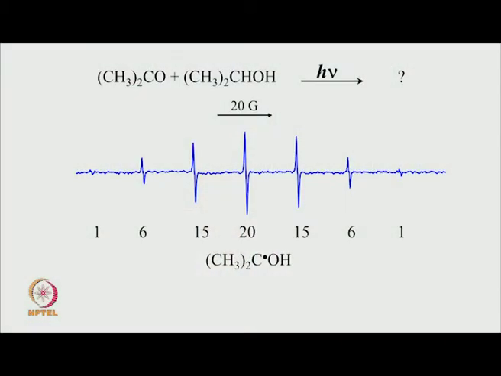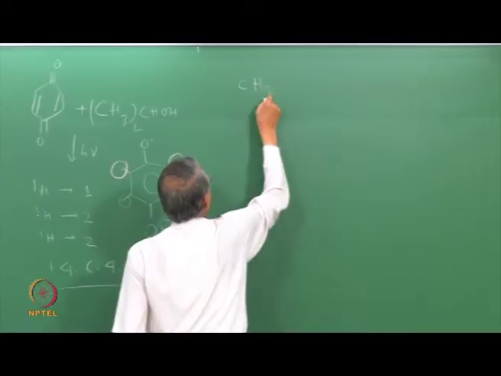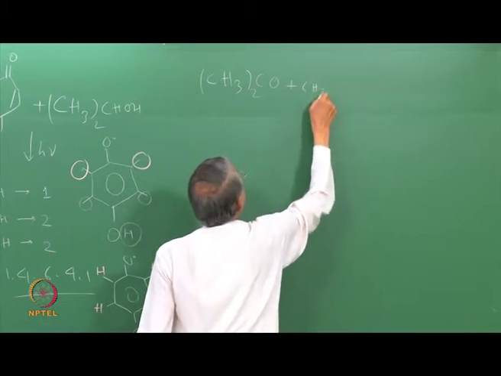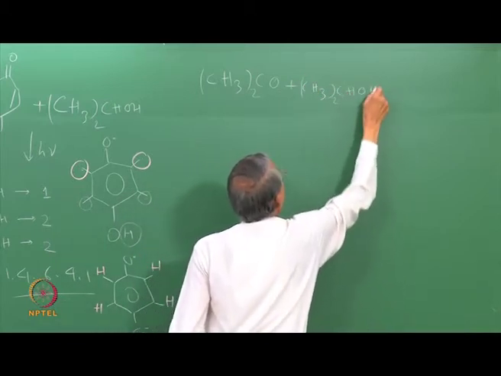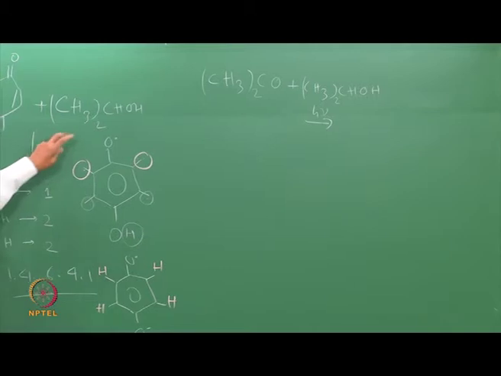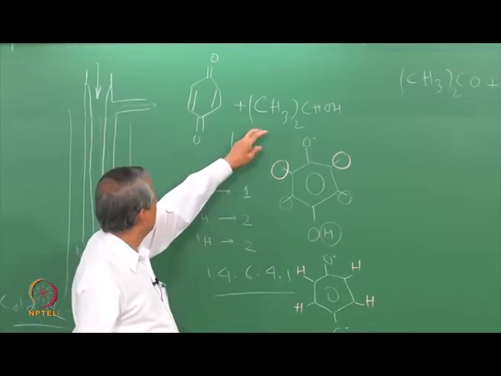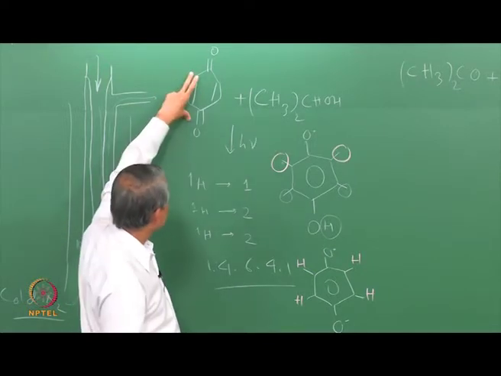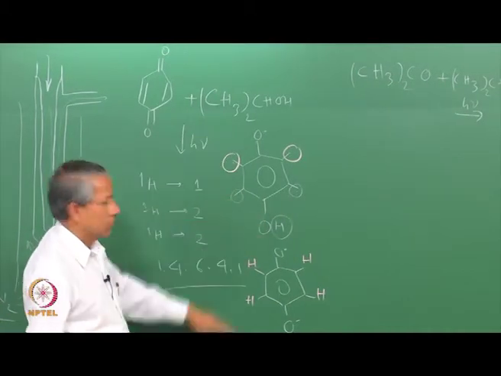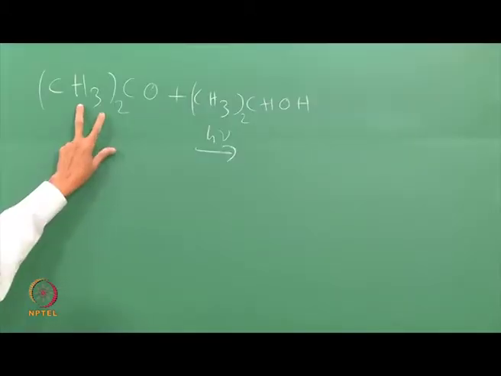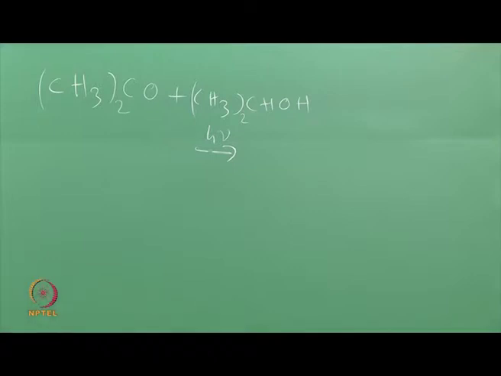Another example, here we use acetone plus isopropanol and shine light. By the way, the light used here is absorbed by this one. This is the one which absorbs in the near UV region, this does not absorb. So, this goes to the excited state, does photochemistry and produces this radical. Similarly, the carbonyl group of acetone absorbs the UV light, goes to the excited state and reacts with this and produces some radical, and this is the result of that.